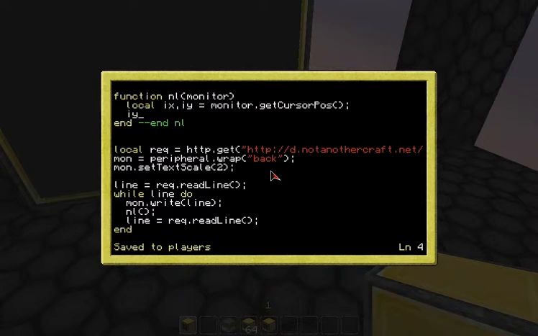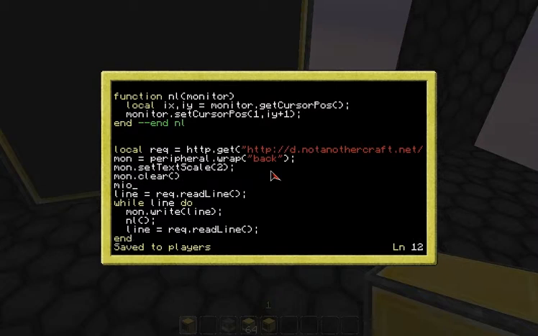So now we're going to say monitor set cursor position to 1, comma, iy plus 1. That's just going to go down to the next line. And of course, this makes the assumption that there is a monitor. And that also means we need to remember to do mon.clear and mon set cursor pos to home. So 1, comma 1. And comment that clear. And semicolon that clear.